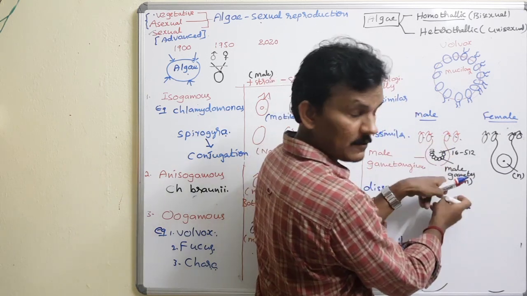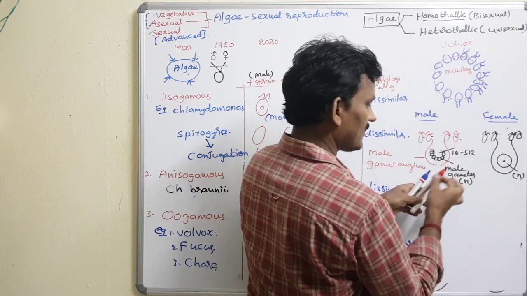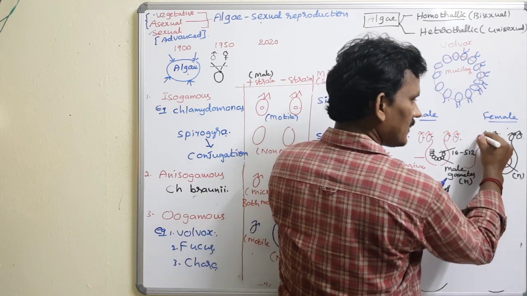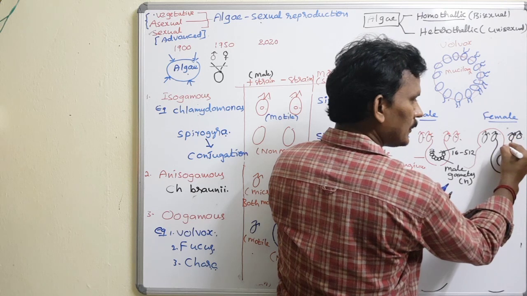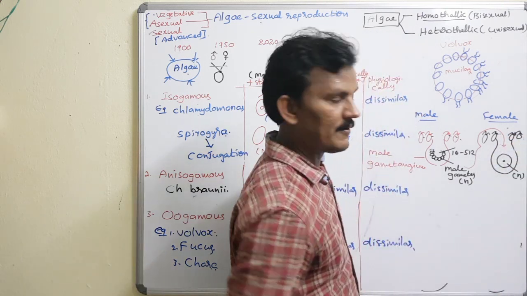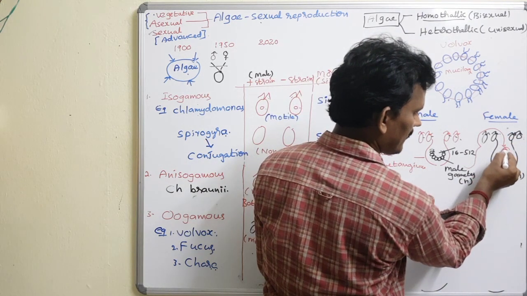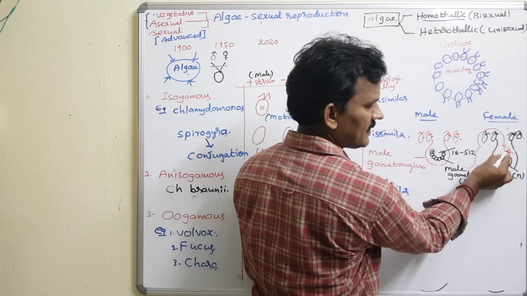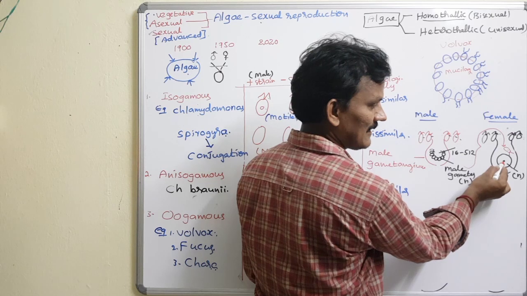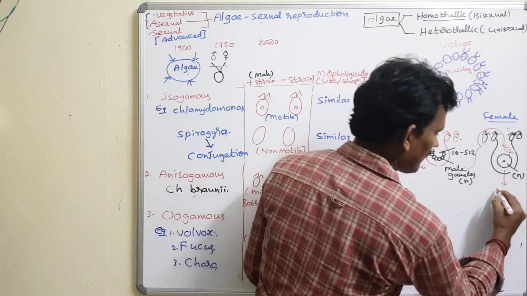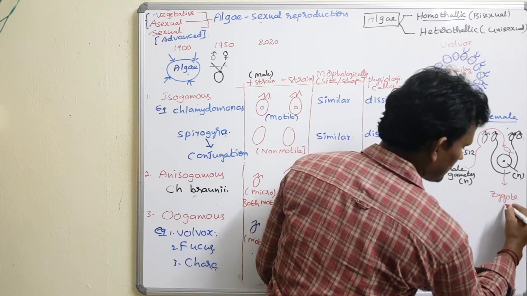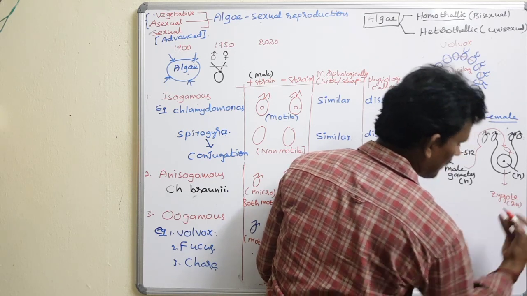The male gametes are also haploid. The male gametes come out, pass through the mucilage layer, and enter the female gametangium. The male gamete fertilizes the egg cell, and the zygote is formed. The zygote is diploid.